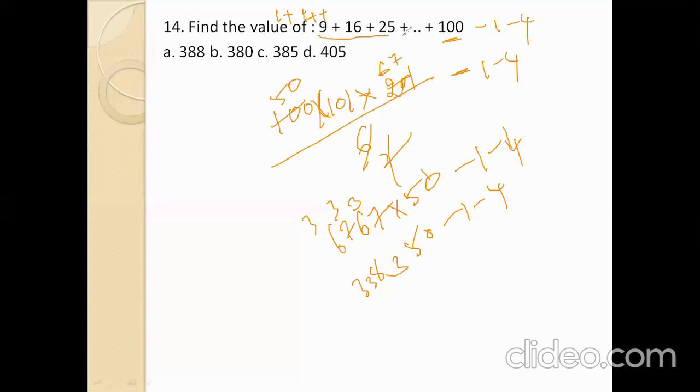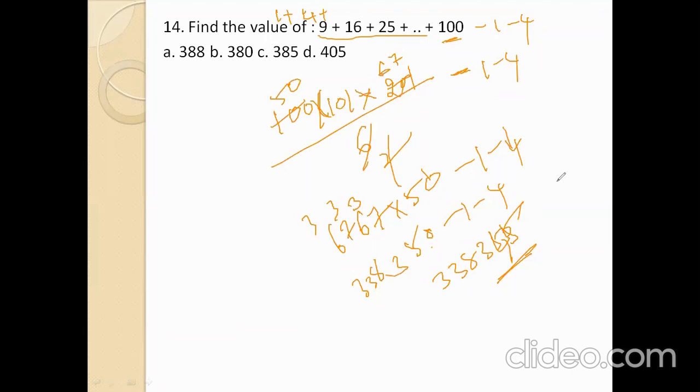Find the value of this sum of squares. Okay, now subtract that one. This one is minus 5. Subtract 5, we get that value as 338,350, minus 5 is 338,345. So this is the value, but that value is not there in the options. So there is no option. So this is the sum of squares formula.